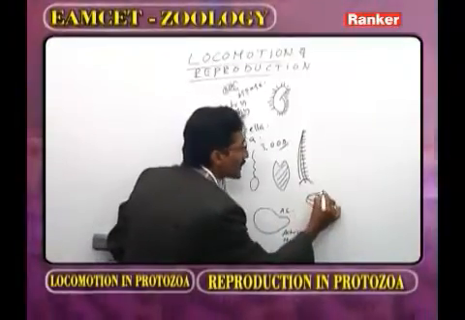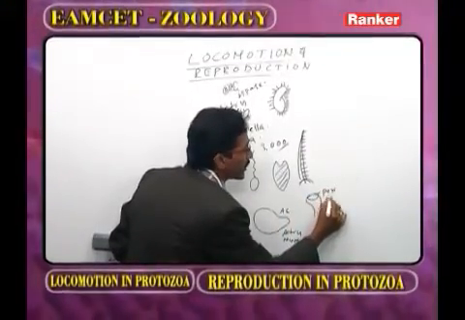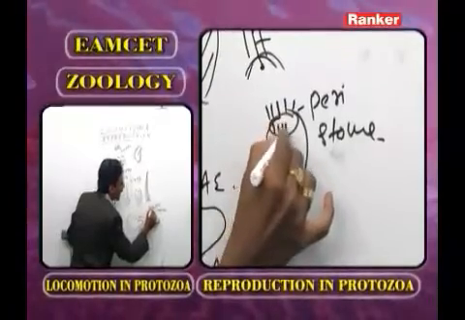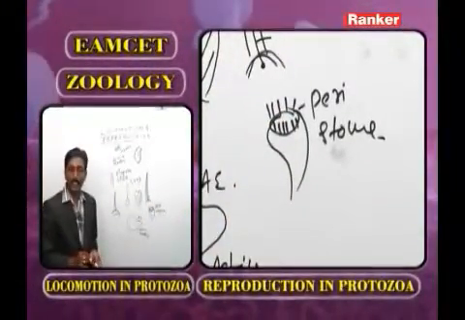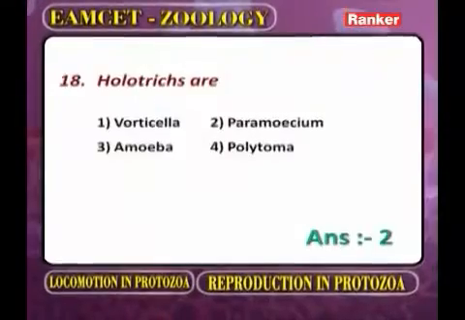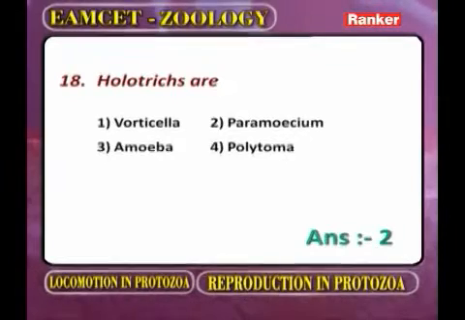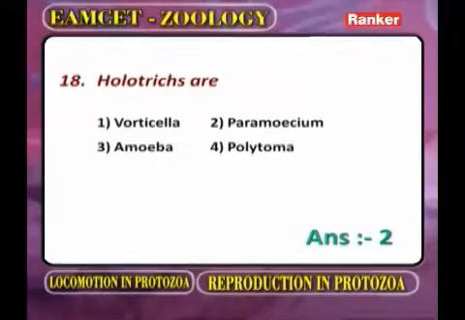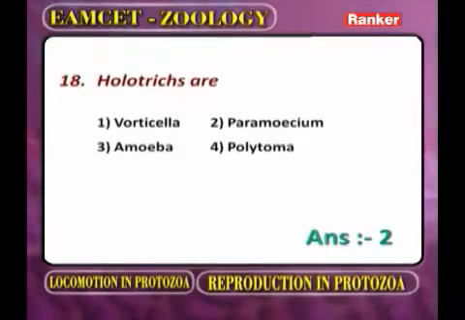In the Vorticella, this part we call it as peristome. In case of Vorticella, the peristome has the cilia. But here the question is, what is meant by holotrichus? One we call it as Vorticella, second one we call it as Paramecium, third one we call it as amoeba, fourth one we call it as polytoma. Now you have to eliminate one by one.